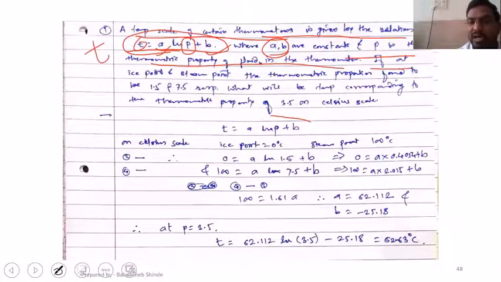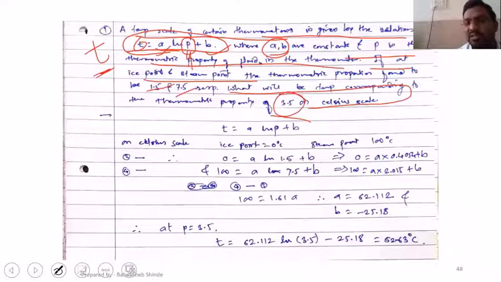At ice point and steam point, the values of P are given, 1.5 and 7.5, and we have been asked to calculate T when P is 3.5. At 0 degrees Celsius it is 1.5, at 100 degrees Celsius it is 7.5, and when it is 3.5 we need to find the temperature.